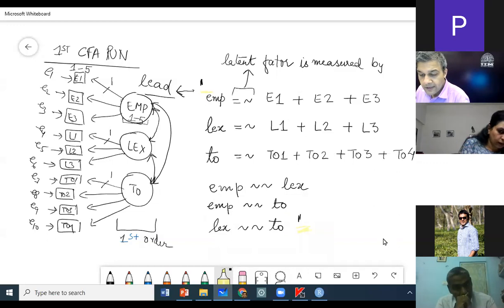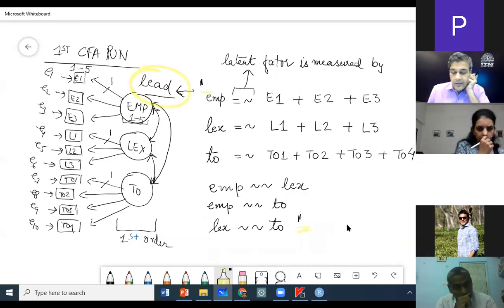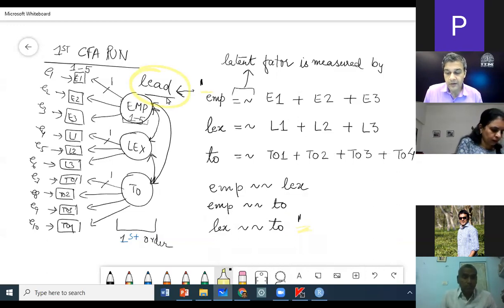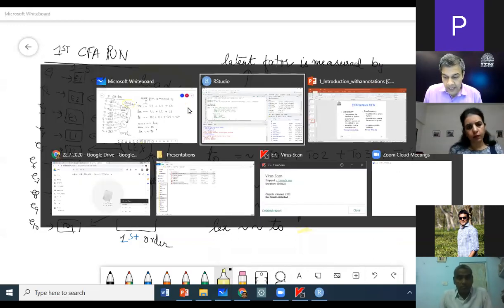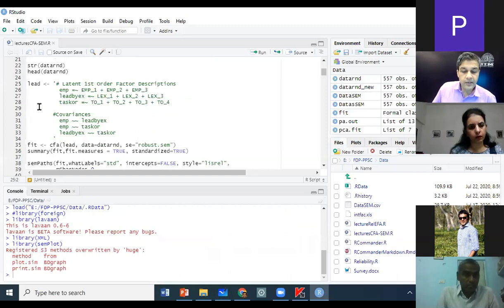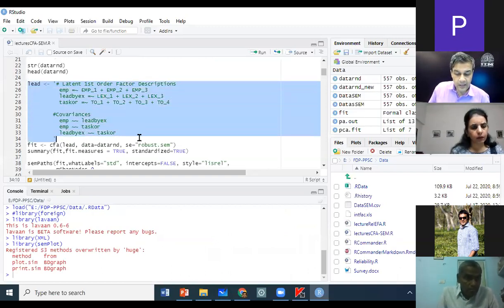And then we said we will save it in this name, lead. You can give any name. Because I'm working on the leadership model, I gave it the name lead. And this is exactly what we are doing here. We are saving the whole declaration in a variable lead.